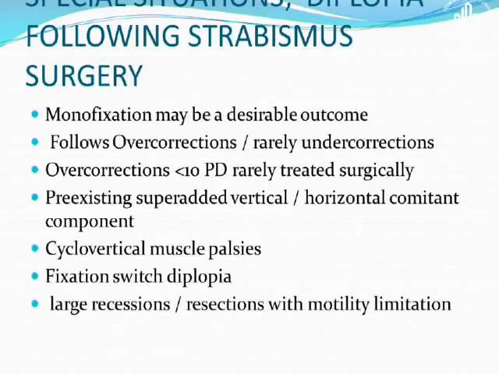We have talked about diplopia after squint surgery. Monofixation may be the desirable outcome, especially after infantile deviations. Usually, overcorrections give rise to diplopia. Undercorrections don't give rise to diplopia easily, and overcorrections up to 10 PD are rarely treated surgically. There could be cyclovertical muscle palsies, fixation switch diplopia can take place, and large recessions and resections can give rise to limitations in motility in side gazes and produce diplopia.